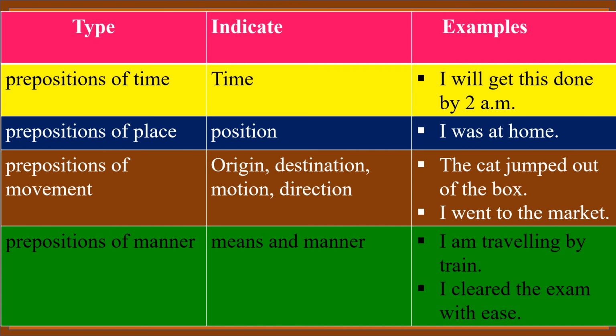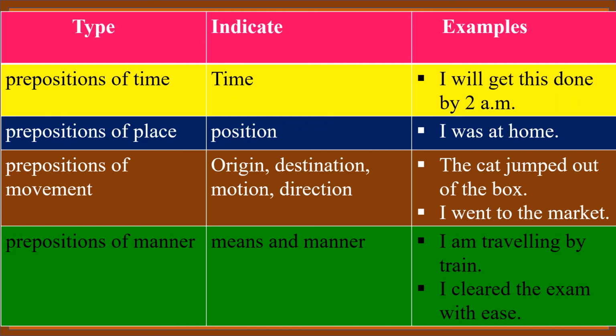And prepositions of movement. Movement indicates the origin, destination, motion and direction. For example, the cat jumped out of the box. Here, out is a preposition. Second example, I went to the market. Here, to is a preposition and it shows the subject's destination. What is the destination? Yes, market.